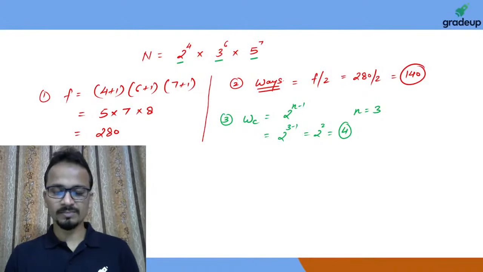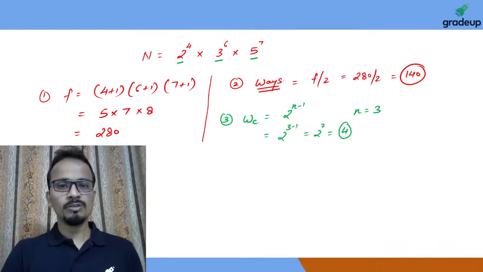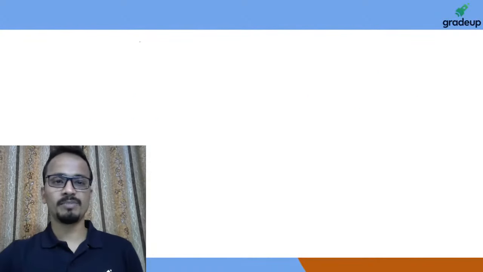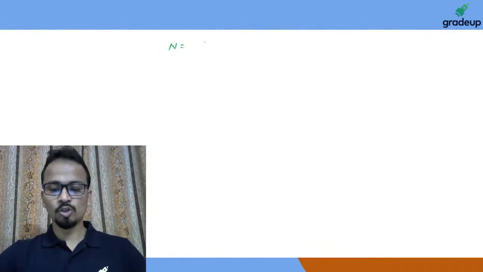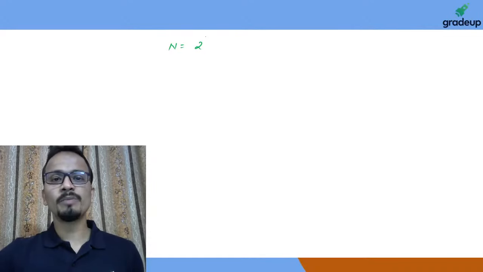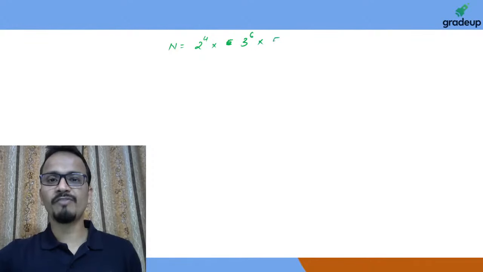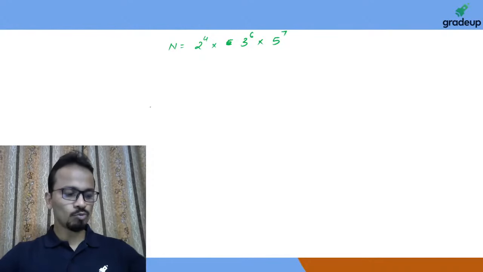All right, friends. Now let's look at some more interesting things related to this concept that I have just taught you. So I'll take this number once again. My number was 2 raised to the power 4 multiplied by 3 raised to the power 6 multiplied by 5 raised to the power 7. Now this was my number.